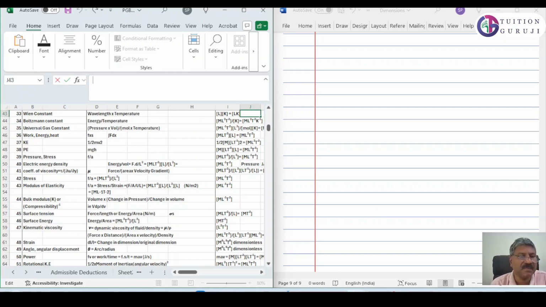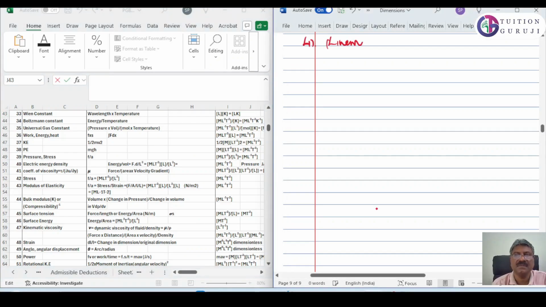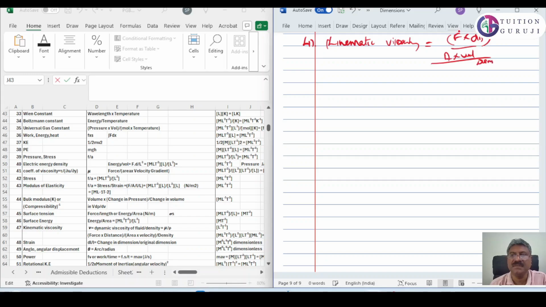Now let's see kinematic viscosity, 47. What is kinematic viscosity? Kinematic viscosity is force into distance, divided by area into velocity, divided by density.